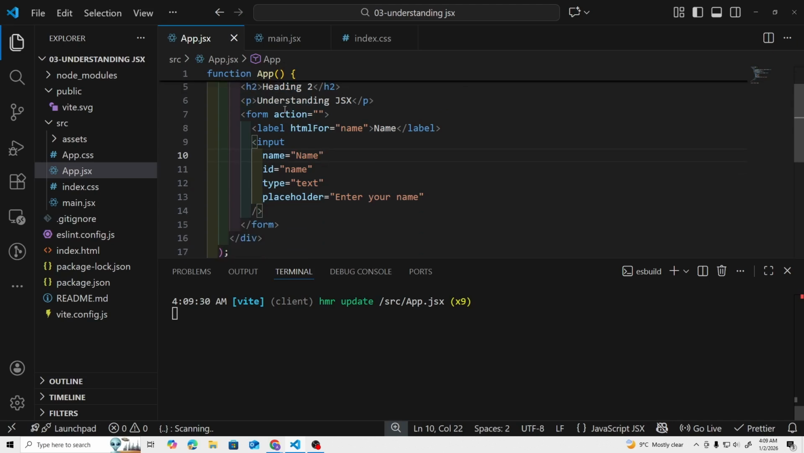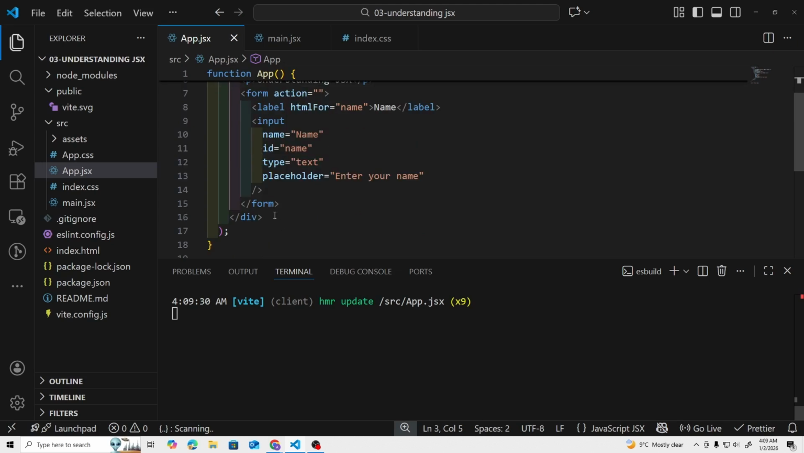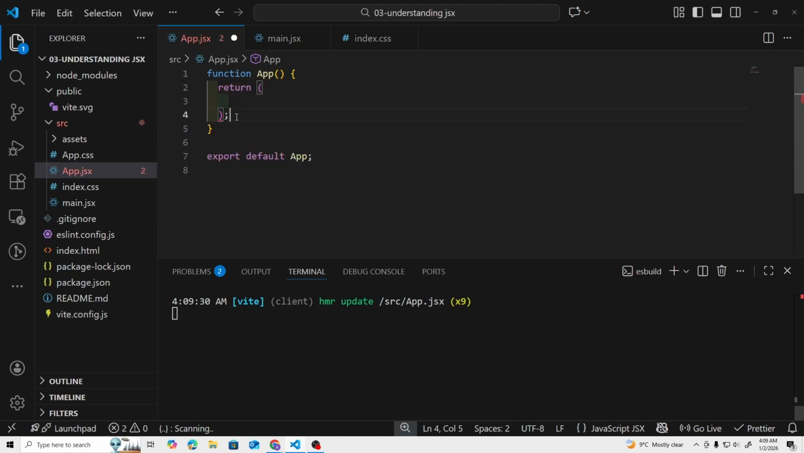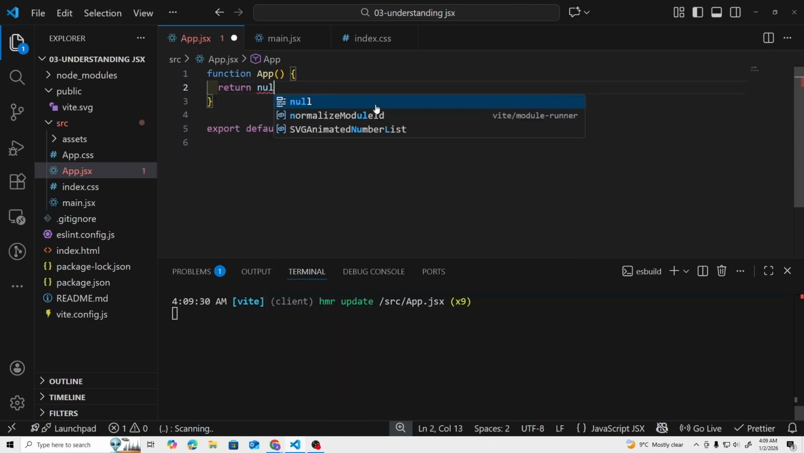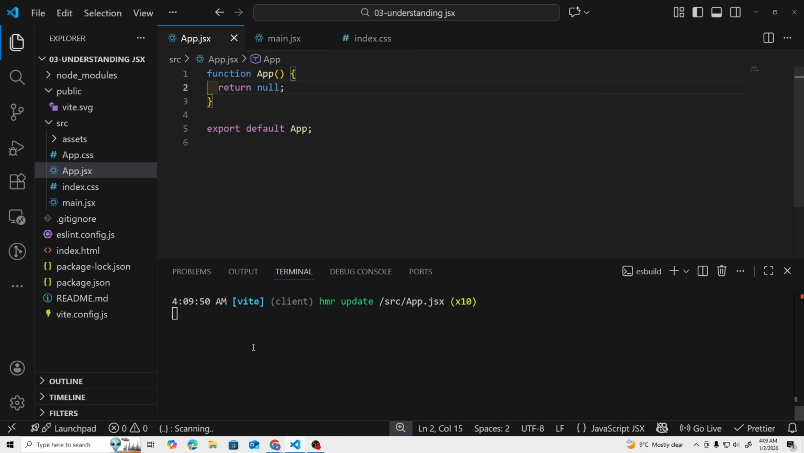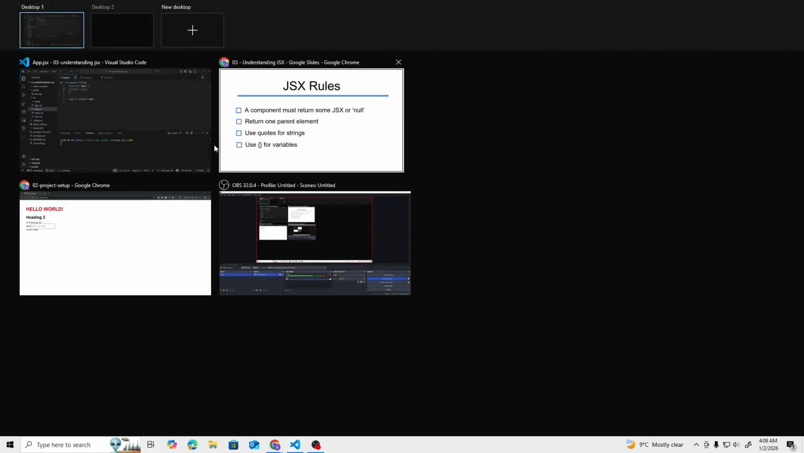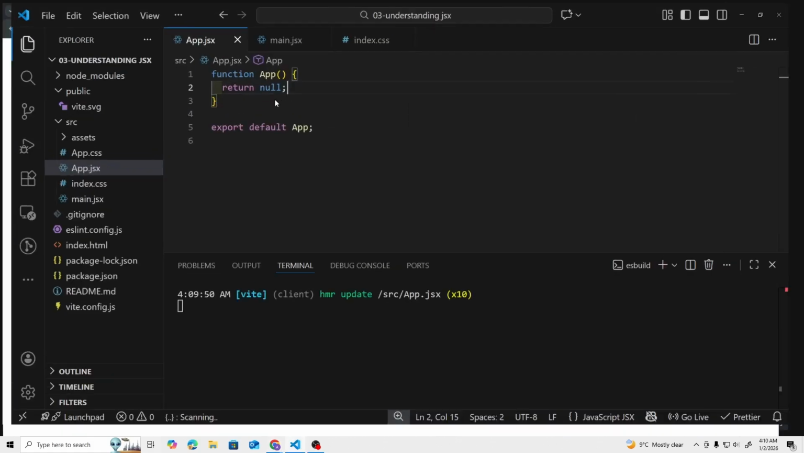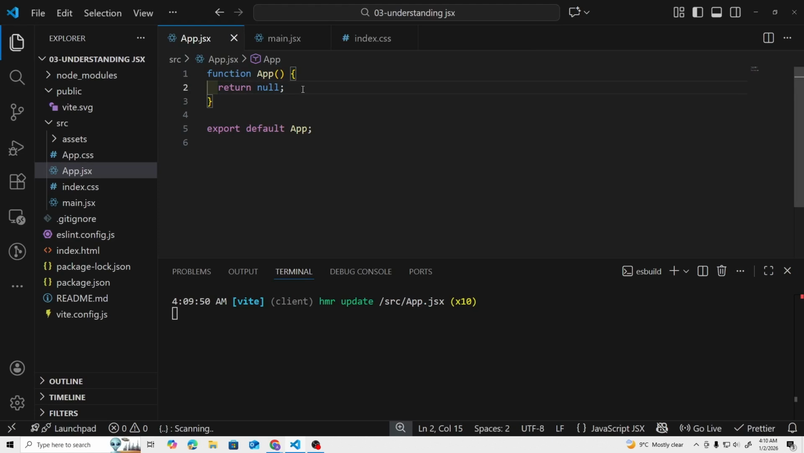But if you do not want to return anything, you can return null. So let me delete this and let me return null. So this is also valid. And if we go back to the browser, here you can see we are not getting anything, or in other words, we are getting null. So this is the first rule, that we either need to return something, or if you do not want to return anything, you can just return null.